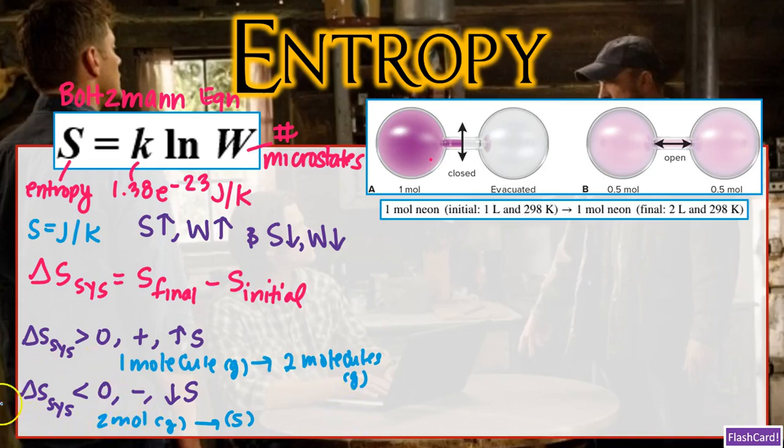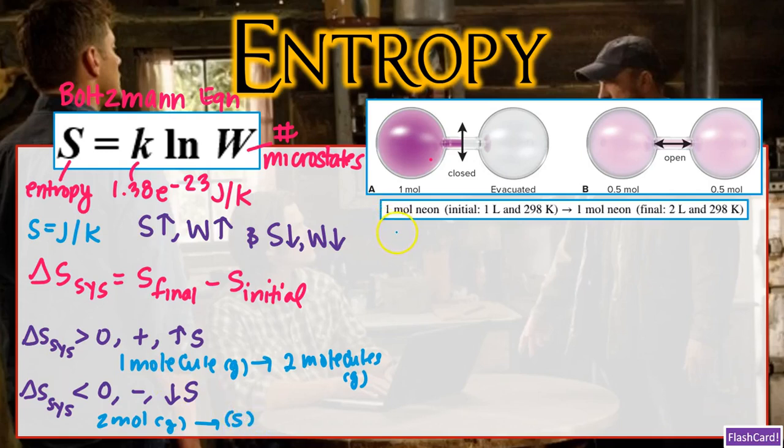Some examples of when delta S of the system is less than 0 or a decrease in entropy quickly would be like condensation. You're going from water vapor to liquid water. Again, you're going from higher microstates to fewer possible motions and therefore fewer microstates. What's that going to lead to? A decrease in entropy. Another example will be if you have, say, 2 moles of gas that will react to form a solid. You're going from gaseous particles, which have more freedom of motion, to solid particles, which have less freedom of motion. Less freedom of motion is going to decrease entropy.